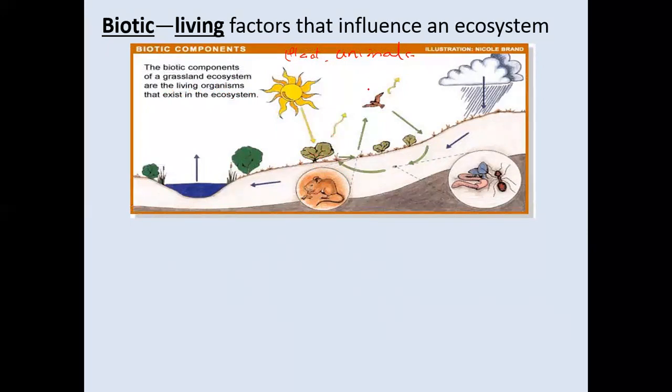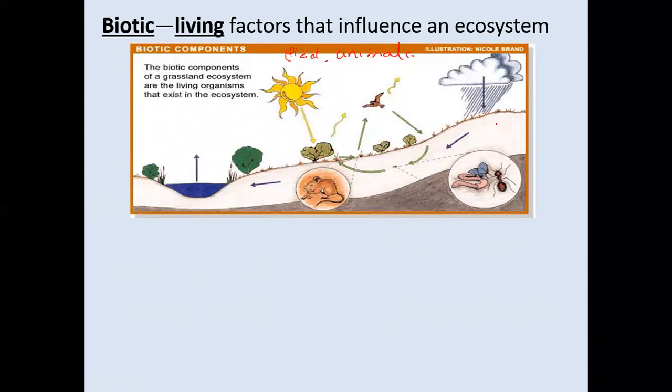Some light goes back to space because of reflection, or because it has been exhausted already, it goes back to the atmosphere. Some gases are also being expelled from the plant after they have already made the food.